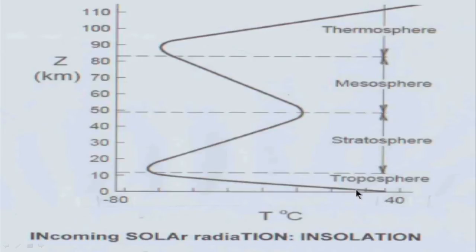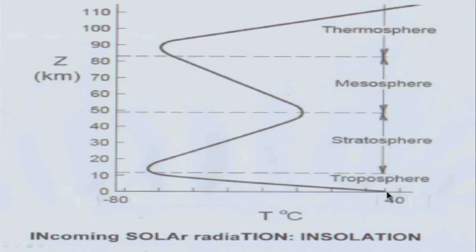Now, the surface of the earth gets heated by the radiation from the sun, and therefore the surface of the earth is a little warmer, and it heats the layer adjacent to the earth by conduction, with the result that as we go higher above the surface of the earth, the temperature drops. This temperature drops till an altitude of around 10 to 15 kilometers. See, this is just an indication because the temperature distribution changes at different places at different times.